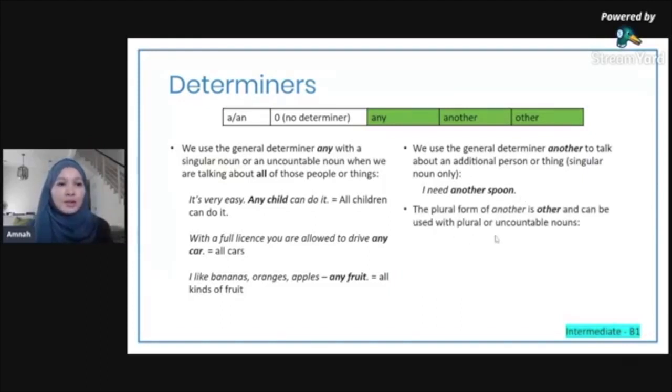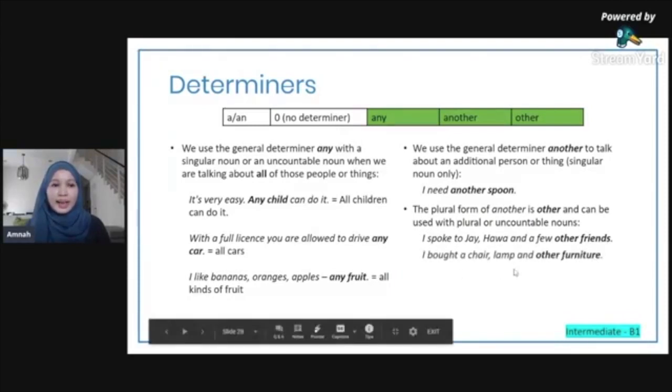The plural form of another is other, and it can be used with plural or uncountable nouns. So if you want to talk about other, that's for plural or uncountable. Okay, I spoke to Jay, Howard, and a few other friends. See, friends here is a plural noun. I bought a chair, lamp, and other furniture. Furniture is an uncountable noun, so you can use other.